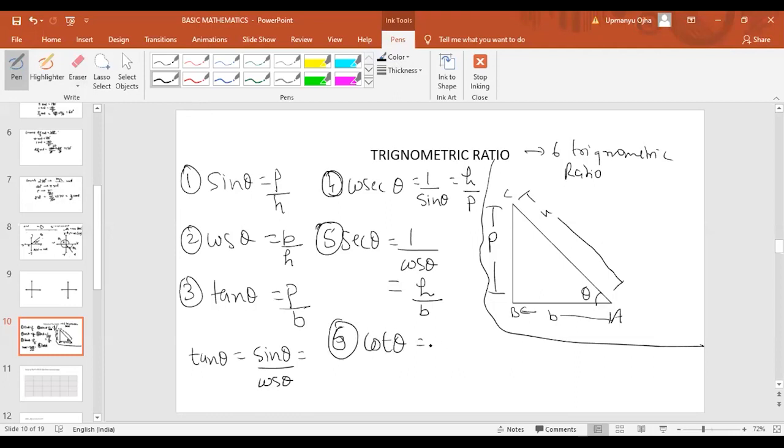Cot theta is the inverse of tan theta, 1 by tan theta, or we can also write this as cos theta by sine theta, or it can also be written as base upon perpendicular. So basically there are six trigonometric functions: sine theta, cos theta, tan theta, cosecant theta, secant theta, and cot theta.